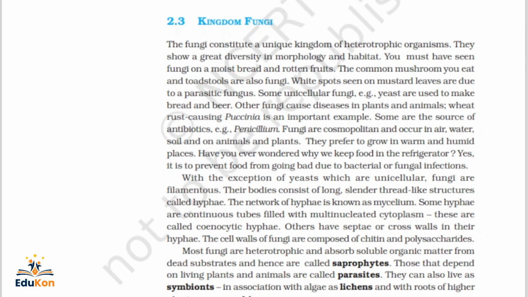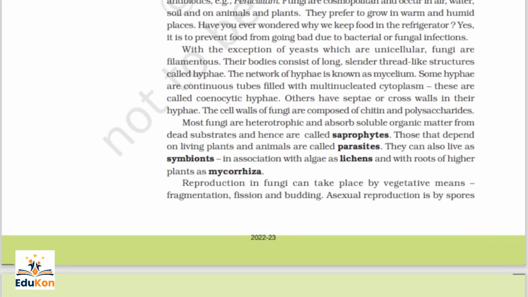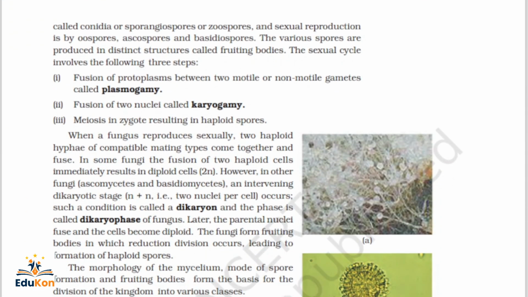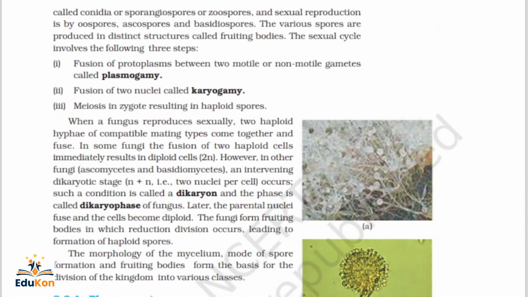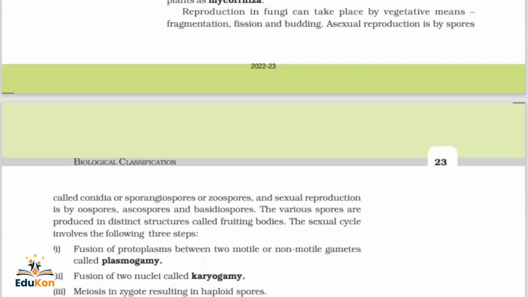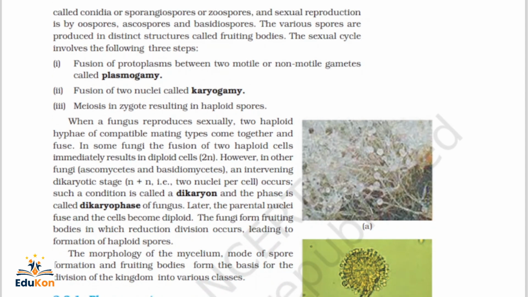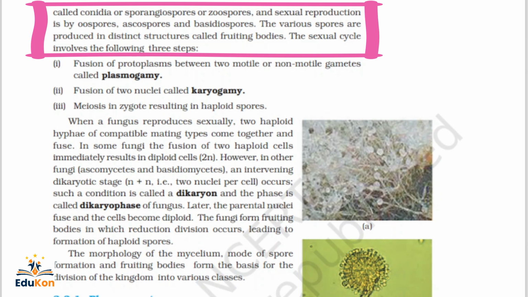So vegetative means of reproduction in fungi is by fragmentation, fission and budding. We have the vegetative mode of reproduction by fragmentation, fission and budding, whereas asexual reproduction is by formation of spores called conidia, sporangiospores or zoospores. So three names are common.